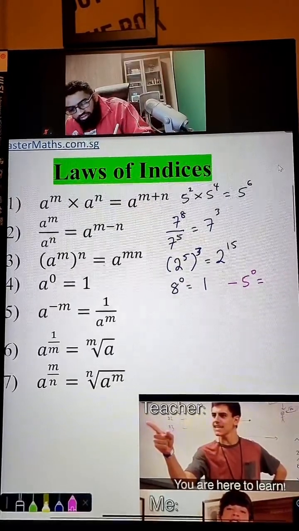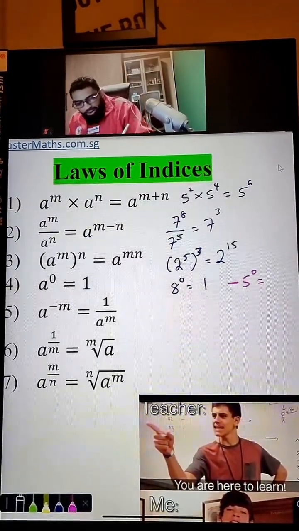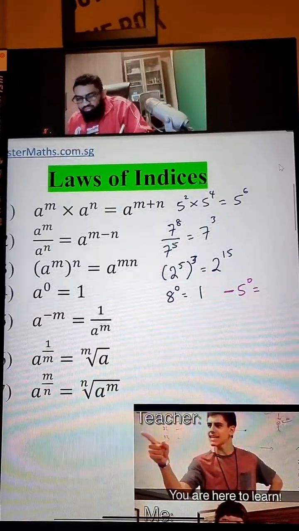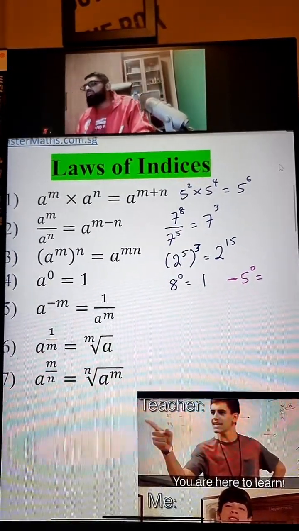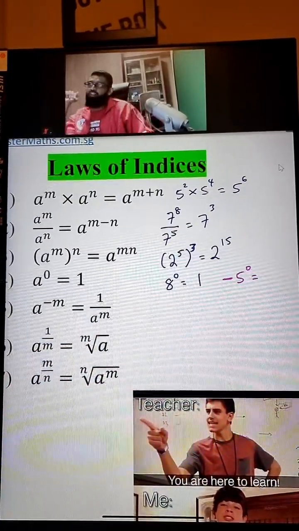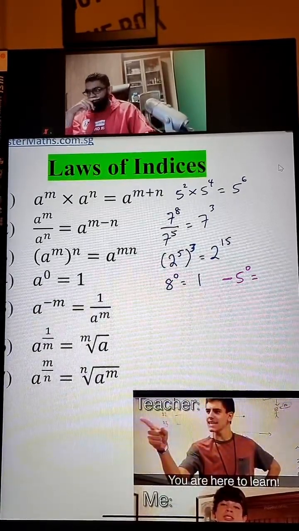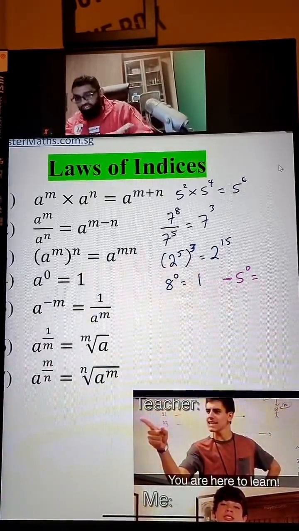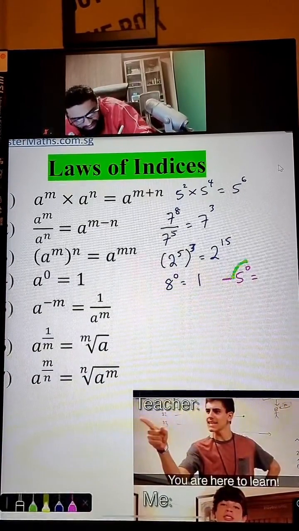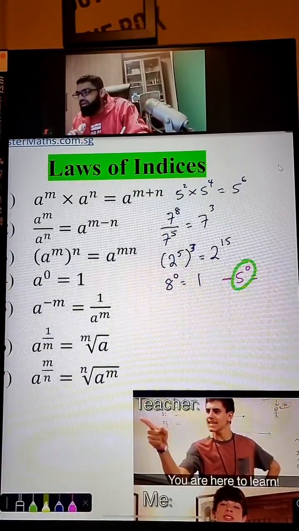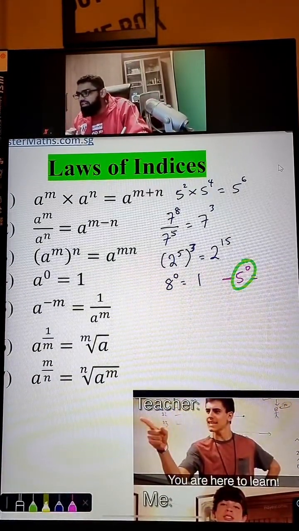Now, there's a negative, right? You see, the power of 0 is applied to who? Guys, the power of 0 is applied to who? It's only applied to 5. Correct or not? Think about it. So, only this part will be 1. Understand? Are you all clear on this?